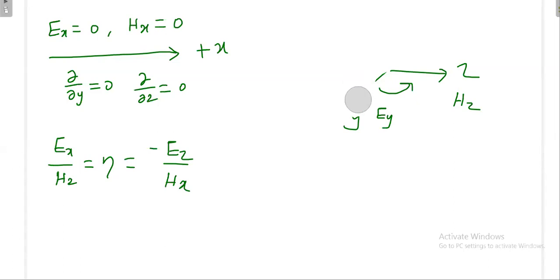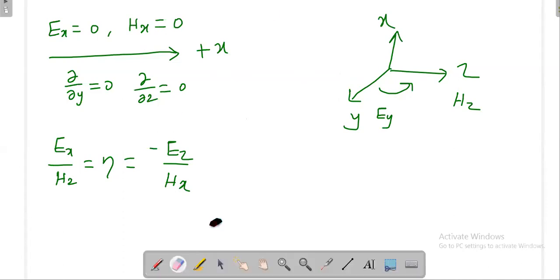Sir, it should be Ex by Hz, no? Ex divided by... Where is Ex, madam? Put Ex by Hz. Oh, wait. Yeah, I think this is Ey by Hz. Ey, right sir? Yeah. Ey. Wait. This is Ey. Okay, Ey divided by Hz. So minus Ez divided by Hy. Is it okay now? Yes. I think now it's okay.